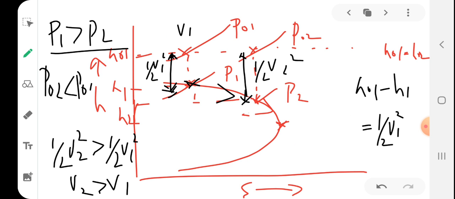Causes decrease in static pressure, decrease in stagnation pressure, and decrease in static enthalpy. But increase in flow velocity and entropy. So entropy increases, flow velocity also increases.